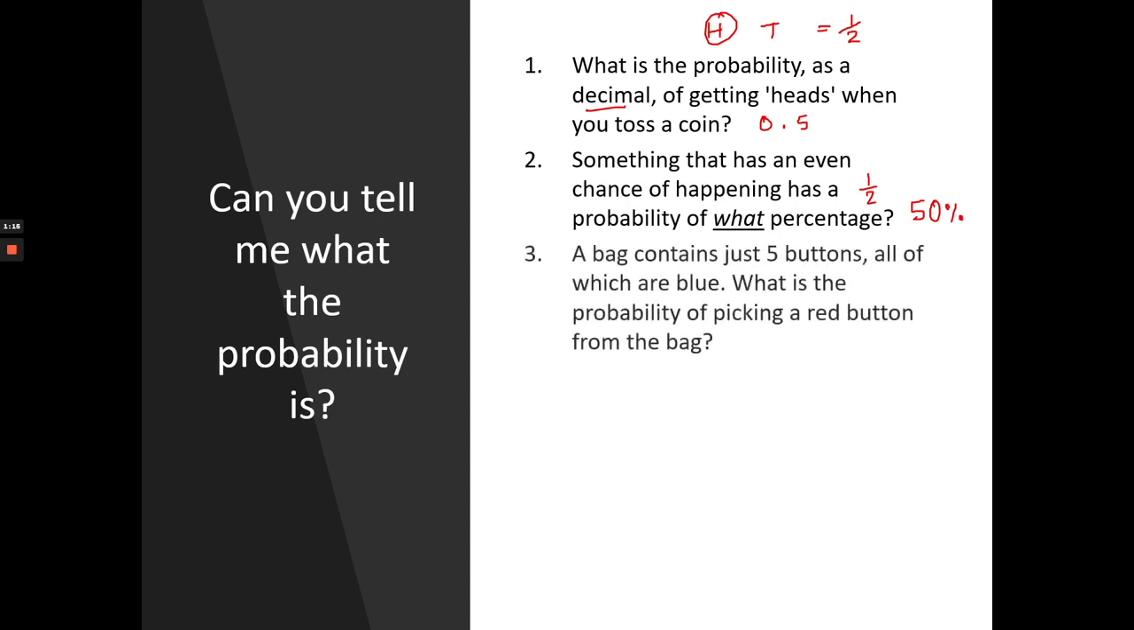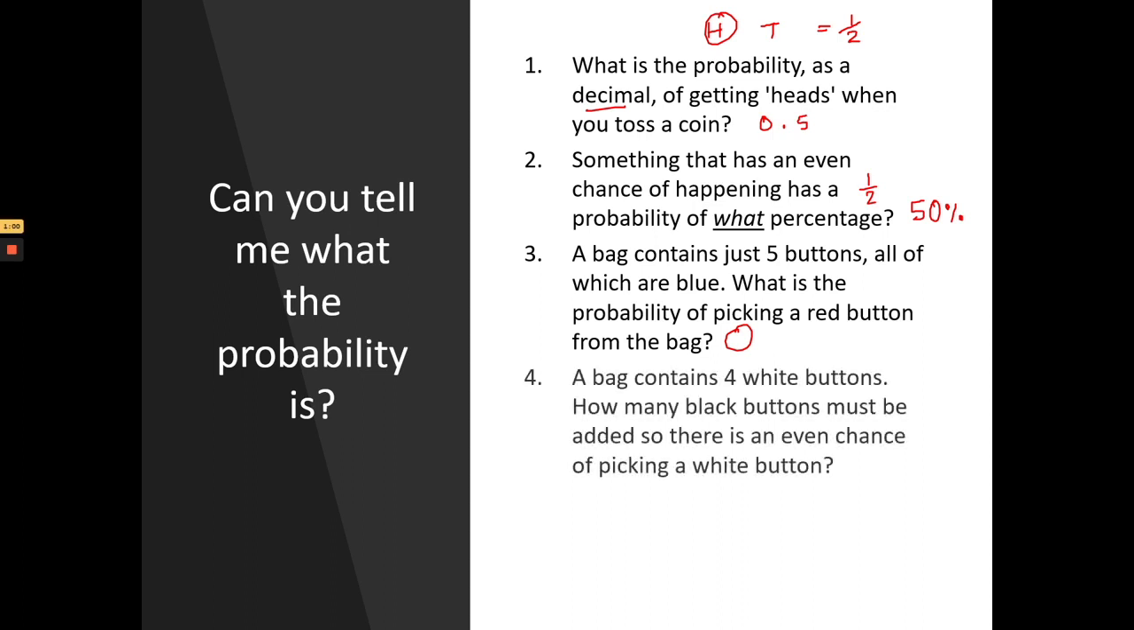A bag contains just 5 buttons, all of which are blue. What is the probability of picking a red button from the bag? Because there is no red button, all 5 of them are blue, so it's a 0. It's impossible to pick a red button from the bag.